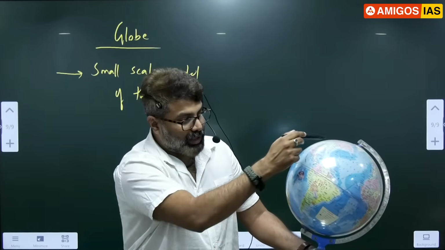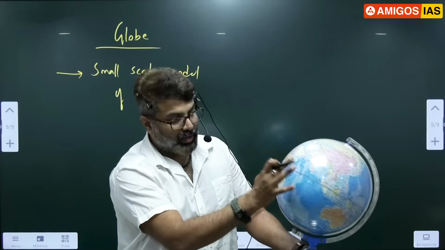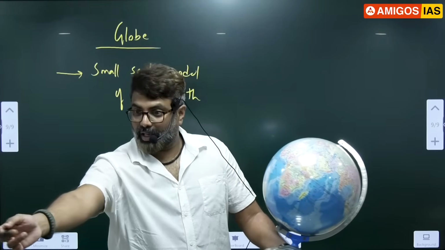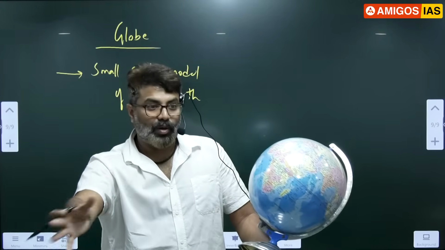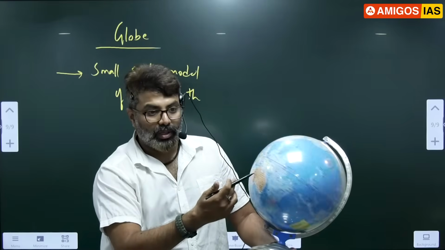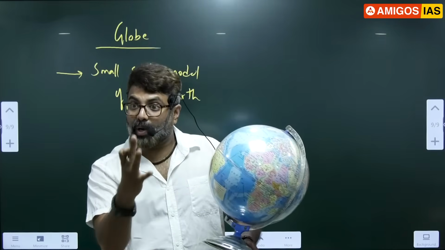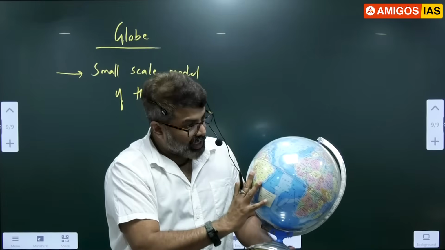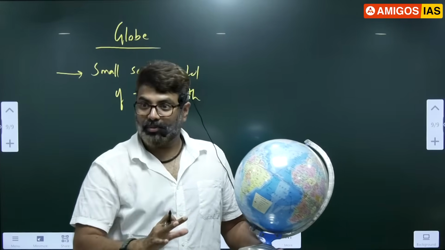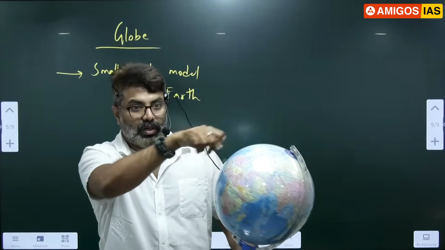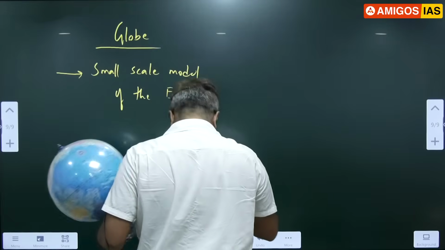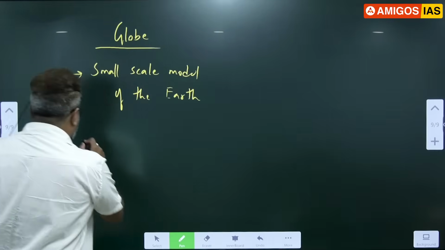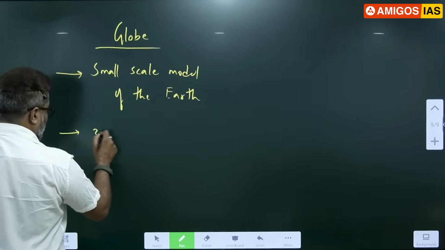What is shown there? Notice continents are shown on the earth's surface. Water is shown. That's what I was showing you. Earth's surface contains land and water. Can you see all the land and water? So the globe tries to represent which part of the earth? The surface of the earth. It is a small scale model. What type of model? A 3D model. It shows the 3D view of the earth. Please write: Globe is the 3-dimensional representation of the earth.